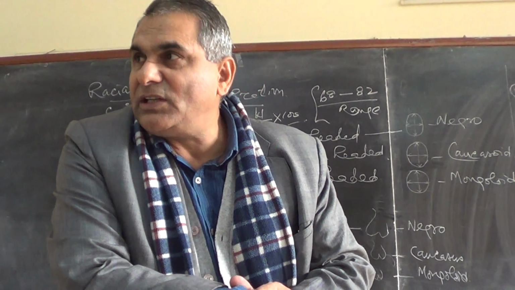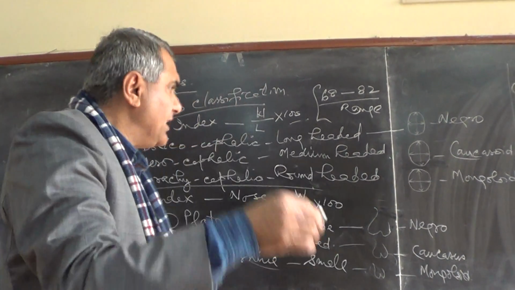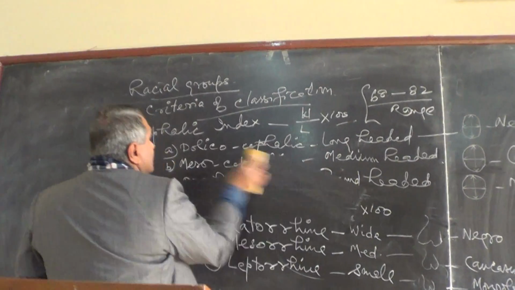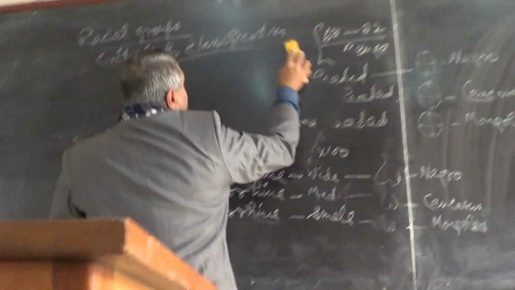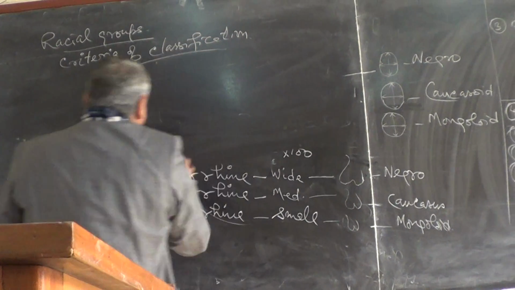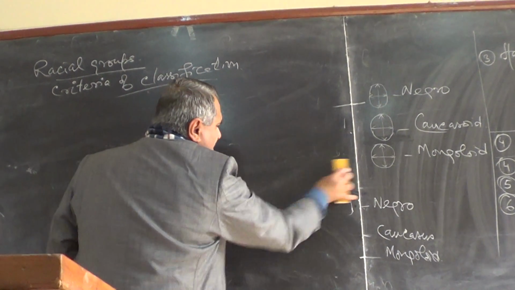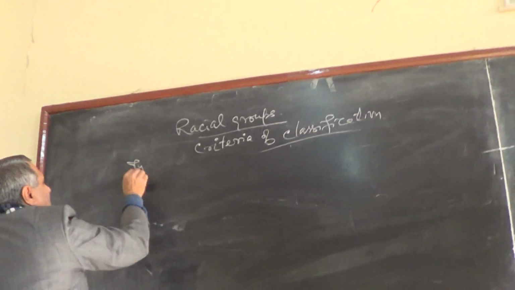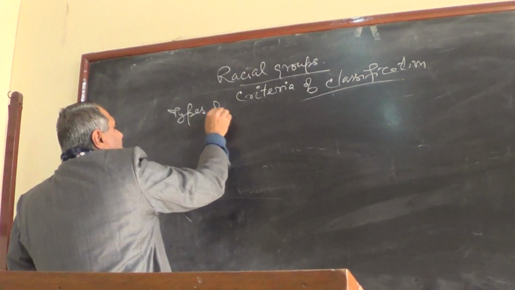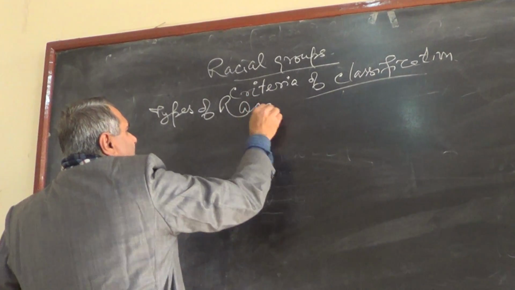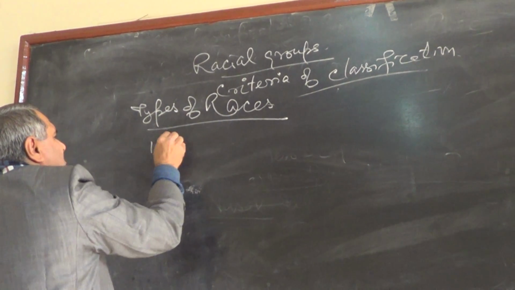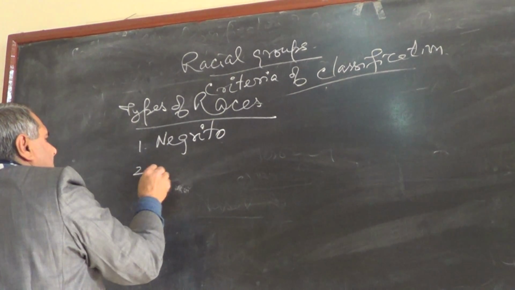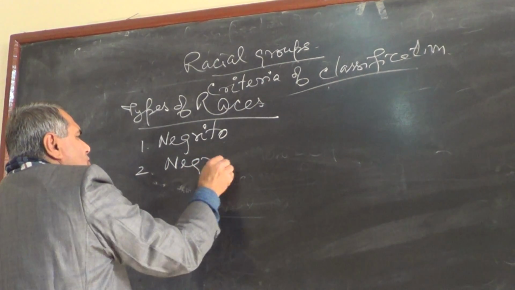You must be knowing the 7 different names of the racial group. Let me repeat all those 7. Types of races. First race is called Negrito. Second is called Negro.